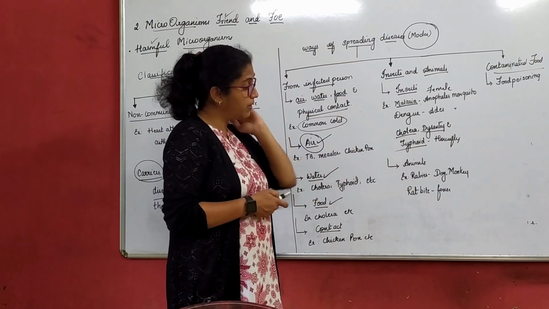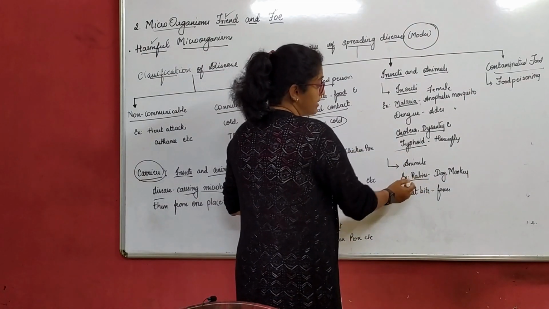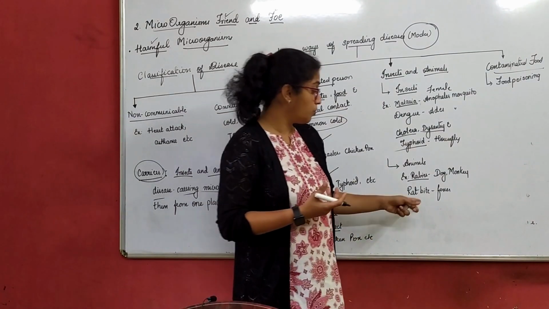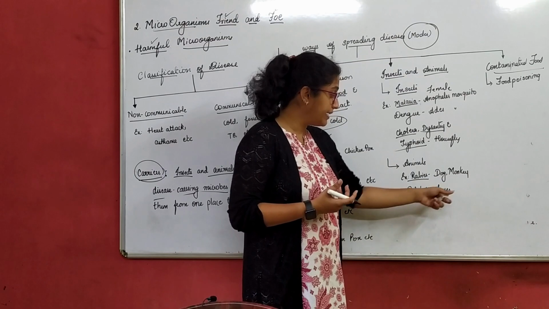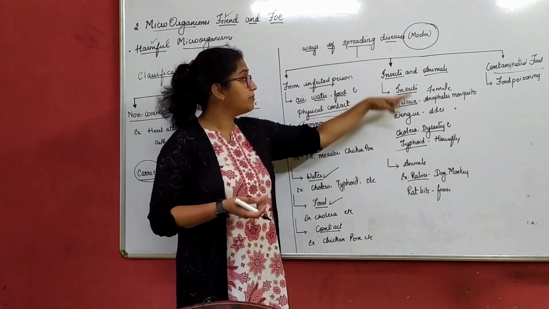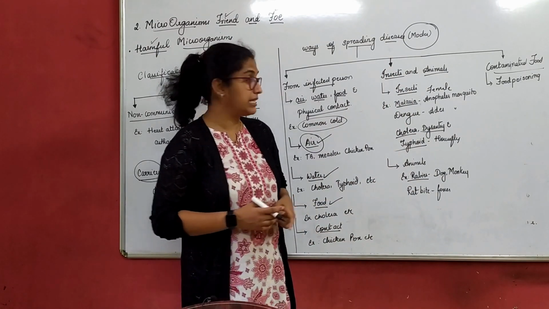Next, animals. We all know rabies. It is caused by a dog bite or sometimes also by a monkey bite. Then through a rat bite, we get fever. So these are insects and animals, and how they carry these diseases.